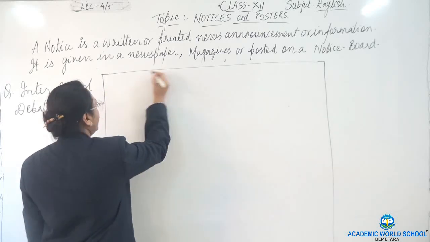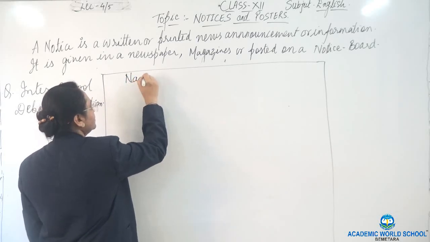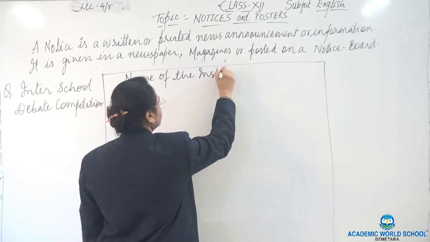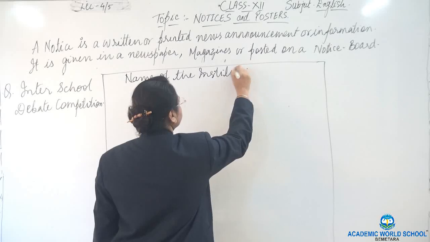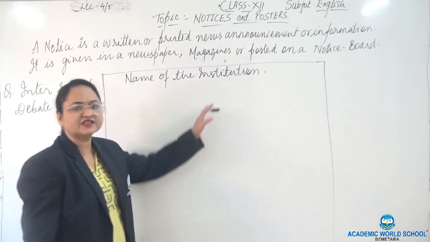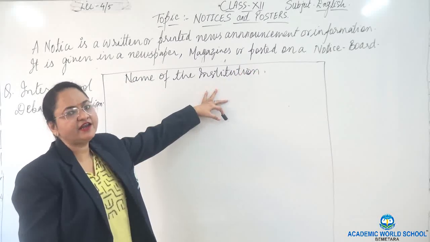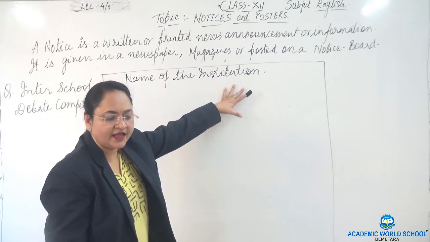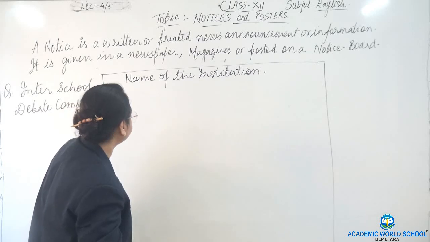Okay. So on the top comes the name of the institution. Any institution. If it is given, well. If it is not given, you have to claim your own. Okay. So on the top will come the name of the institution.